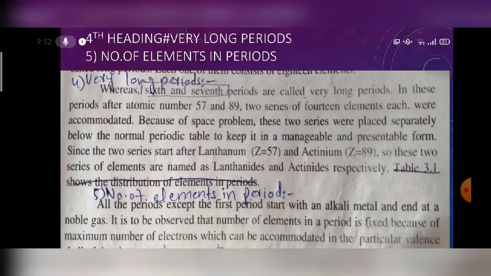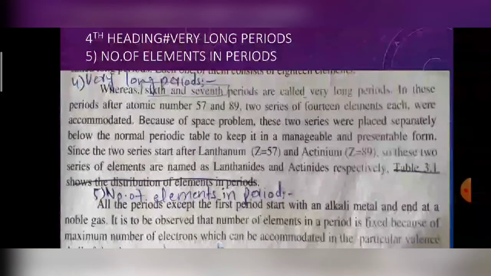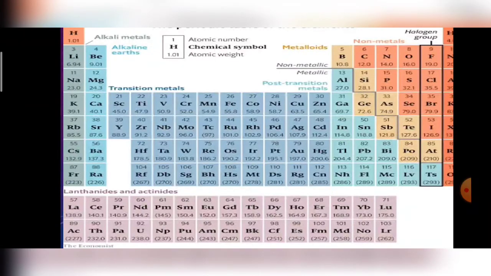Next, the last heading is number of elements in a period. All the periods except the first period start with an alkali metal and end at a noble gas. It is to be observed that the number of elements in a period is fixed because of the maximum number of elements which can be accommodated in the particular valence shell.